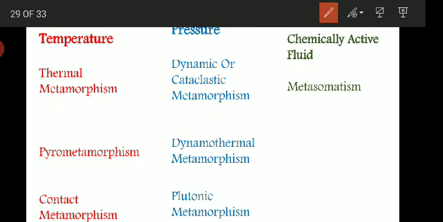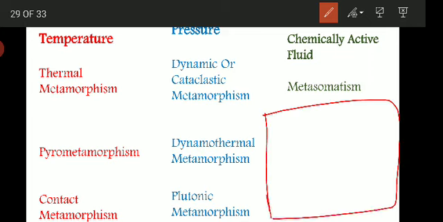Then what is meant by contact metamorphism? Contact metamorphism occurs adjacent to the igneous intrusion. Suppose this is an area, and here at the center there is an igneous intrusion. So there is magma here.